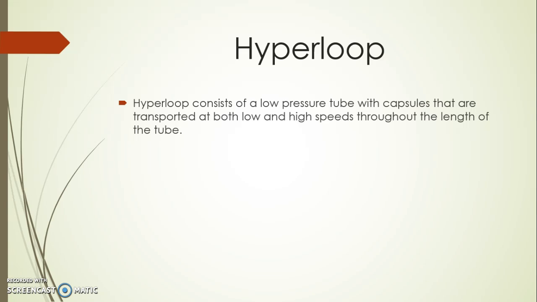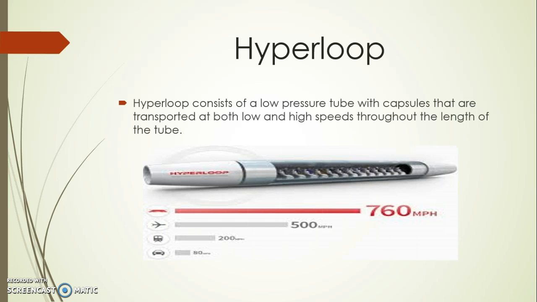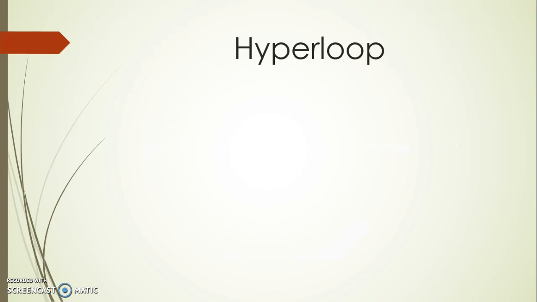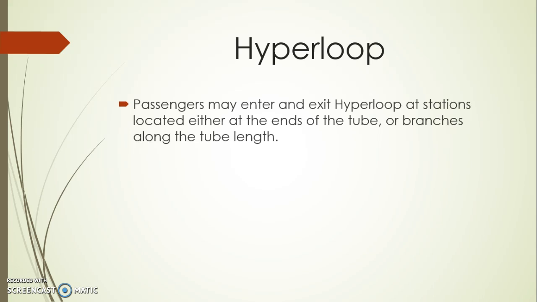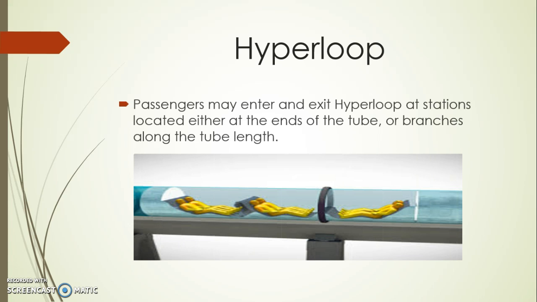Hyperloop consists of a low-pressure tube with capsules that are transported at both low and high speeds throughout the length of the tube. The diagram shows the speeds at different times. In a Hyperloop, passengers may enter and exit at a station located either at the end of the tube or at branches along the tube. You can see the diagram showing the arrangement of seats and the people sitting in the Hyperloop.